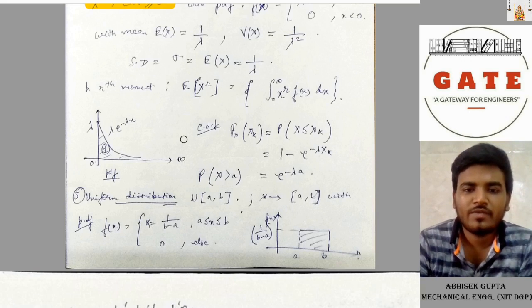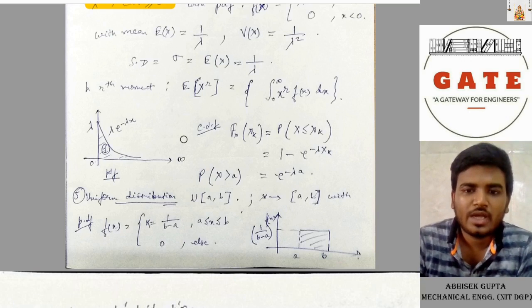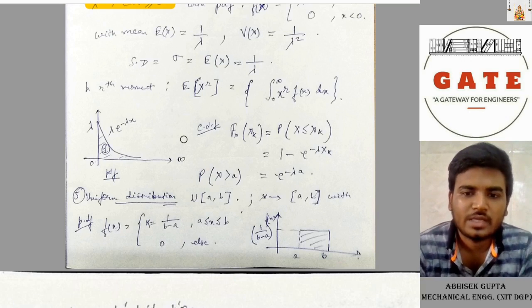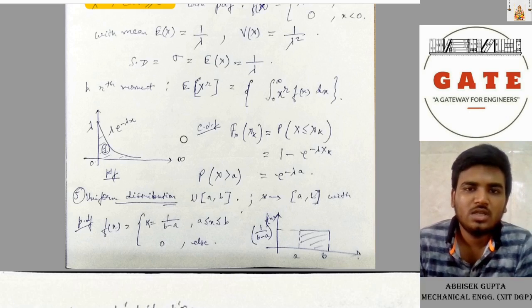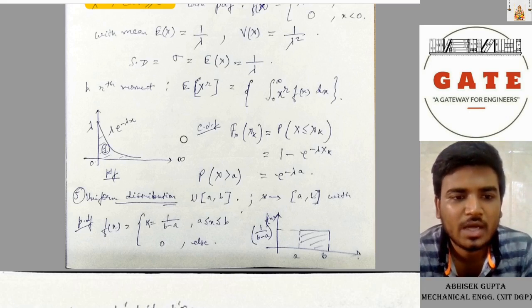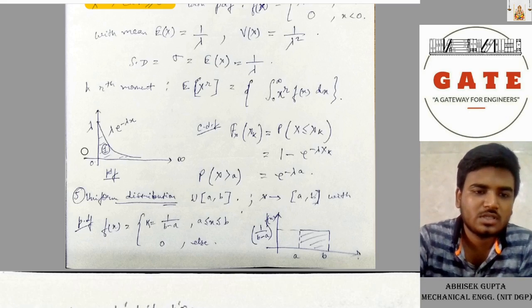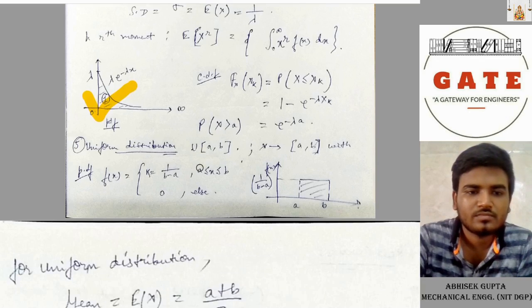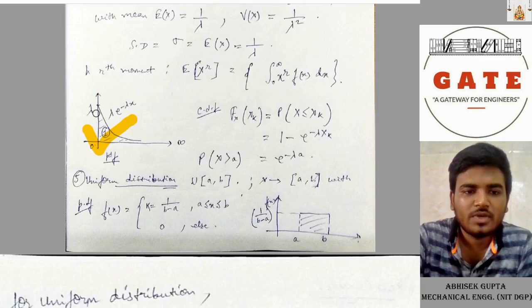CDF equals F(xk) = P(X ≤ xk), or 1 − e^(−λxk). Probability of X greater than a equals e^(−λa). This is the exponential distribution curve. The total probability under this curve is 1.